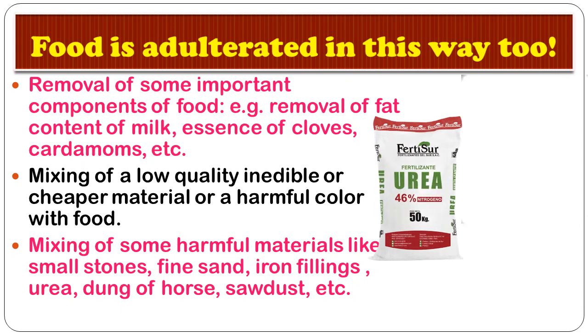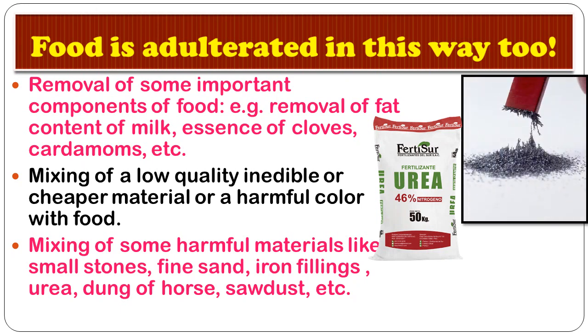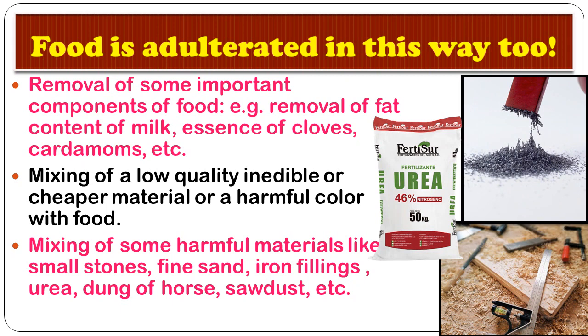Here, this is urea, which is added to milk and ice creams also. And this is iron filing, which is also added for the adulteration of food, and this is the sawdust. We know that it is the raw material left over during carpentry work, while making furniture or sofas, anything related to carpentry, this sawdust remains, and this sawdust is added to food to adulterate it. So this is how the food is adulterated.